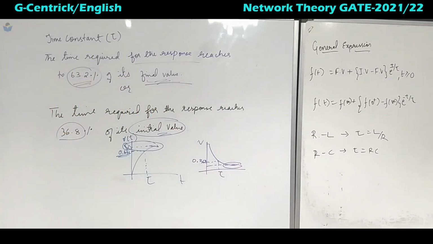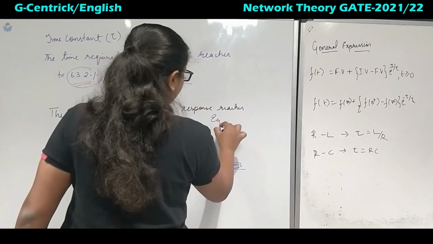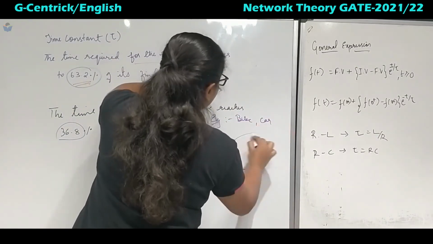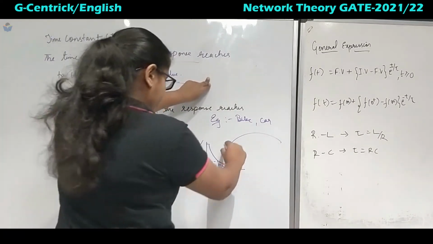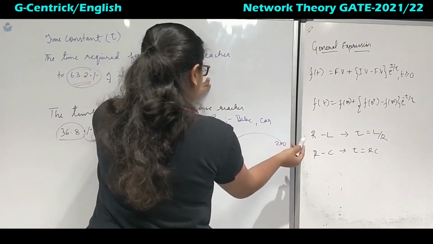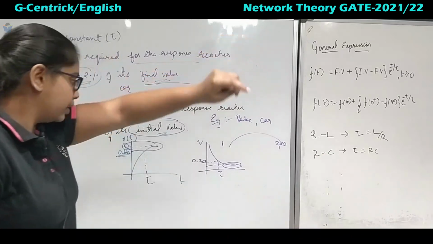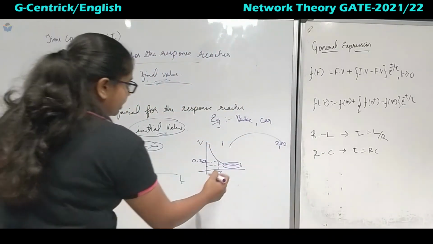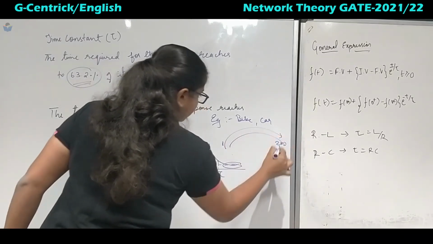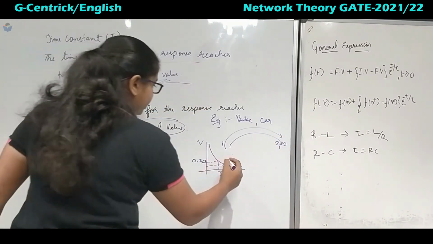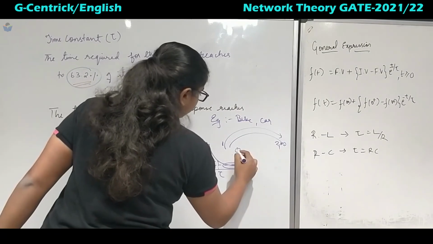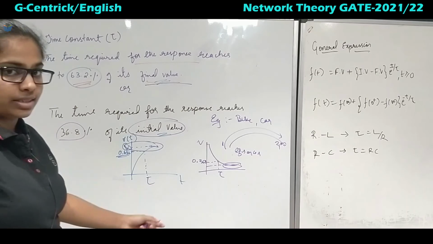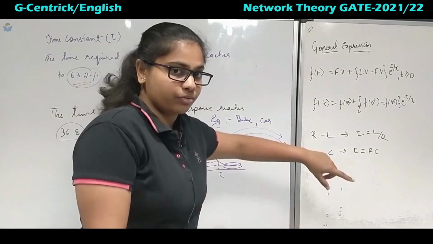So to understand it more clearly, we will take the example of a bike or car. You can imagine anything. Now in this we have a speedometer from 0 to 200, say, or 150 or something like that. When you are driving so fast, to reach the maximum speed you will reach it within some time period, like 3 seconds or 4 seconds. Similarly, this is with respect to the maximum value, that is like the final value.